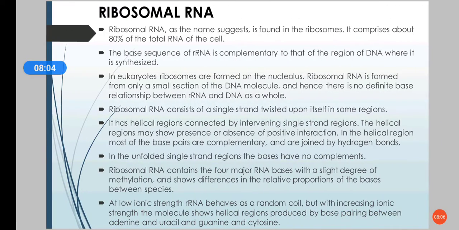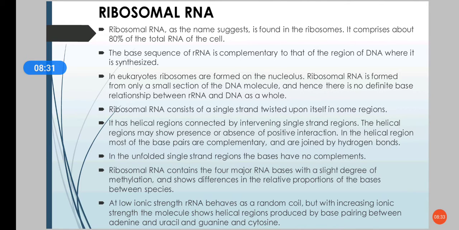First we will discuss ribosomal RNA or rRNA. As the name suggests, ribosomal RNA is found in the ribosomes. It is the majority of the RNA; about 80% of the total RNA of the cell is rRNA. The base sequence of rRNA will be complementary to that region of the DNA where it is synthesized.